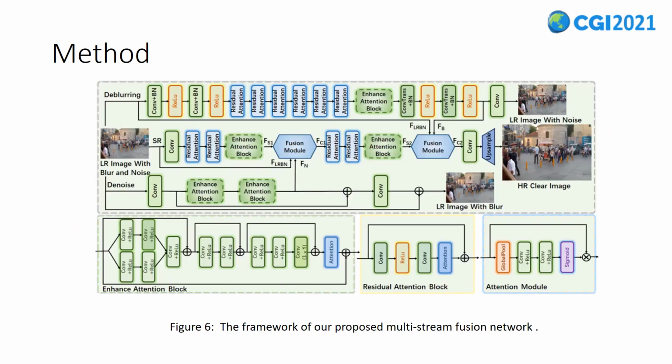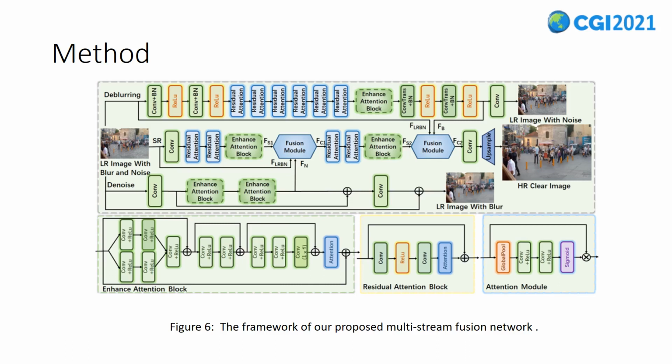The framework of our proposed multi-stream fusion network is shown in Fig. 6. The proposed method includes a deblurring branch, a denoising branch and the trunk super resolution recovery branch. The input of our method is the low resolution image contaminated by both noise and motion blur. The deblurring branch is to recover the potential low resolution deblurred image and integrate the deblurring features FB directly into the super resolution recovery branch.